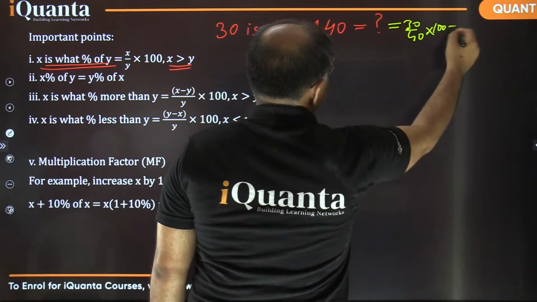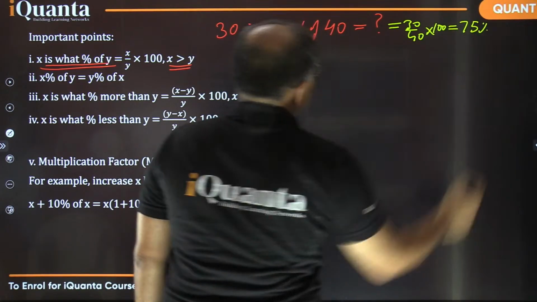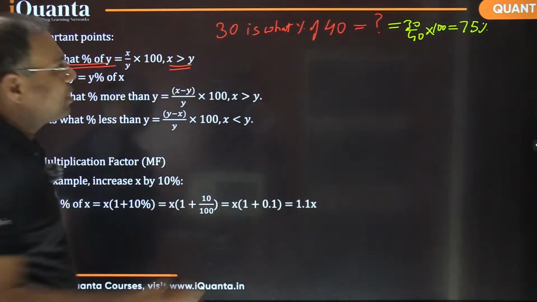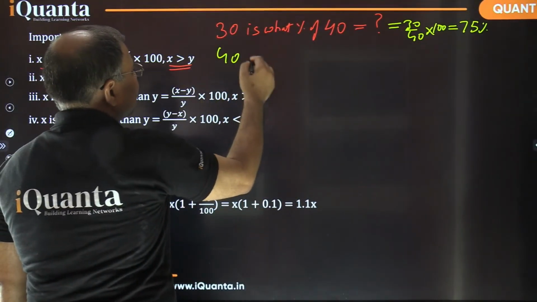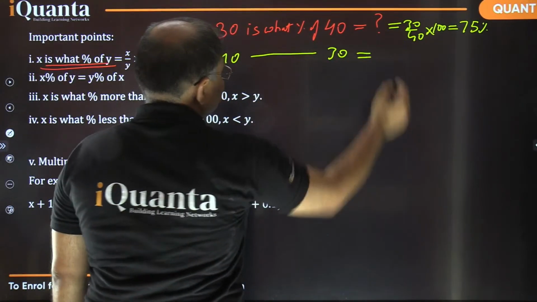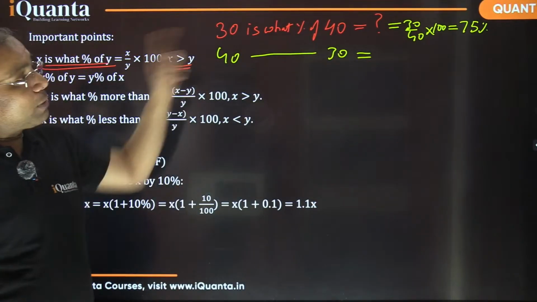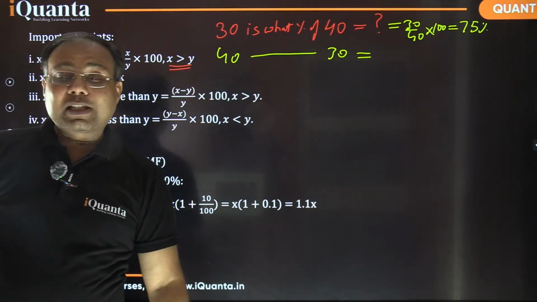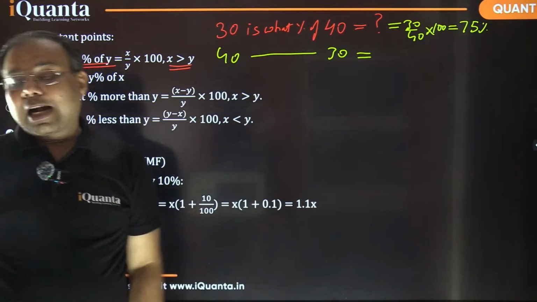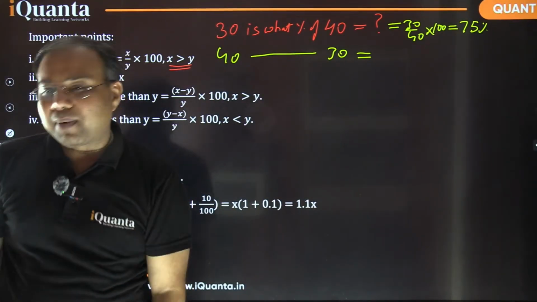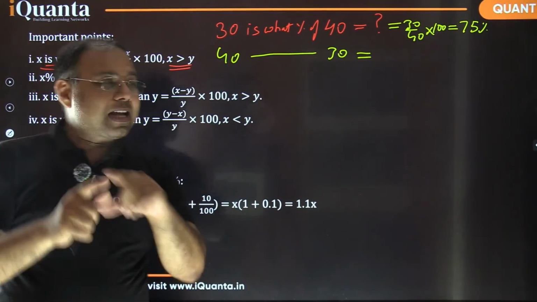If I reverse the question, 40 is what percent of 30? Now answer. This time 40 is more than 30. That means it will cross the barrier of 100%. So remember that. Why am I giving this question?